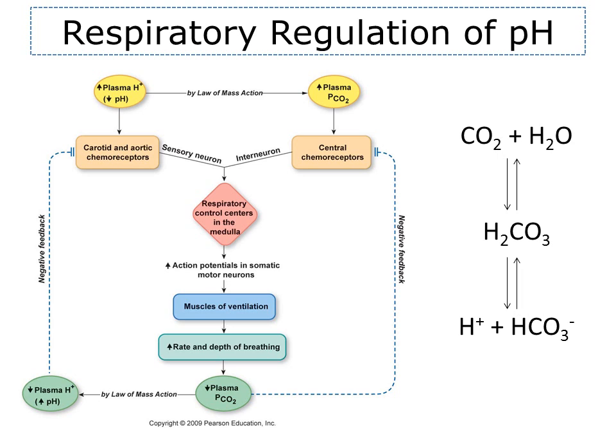This decrease in firing from the chemoreceptors is detected in the respiratory control centre, which also decreases its firing. So you have decreased action potentials, decreased stimulation of the muscles of ventilation, and a decrease in the rate and depth of breathing. Hence we have this circular mechanism of control.